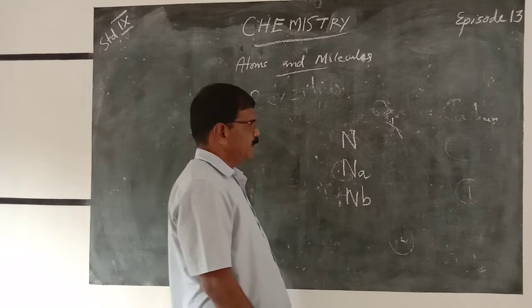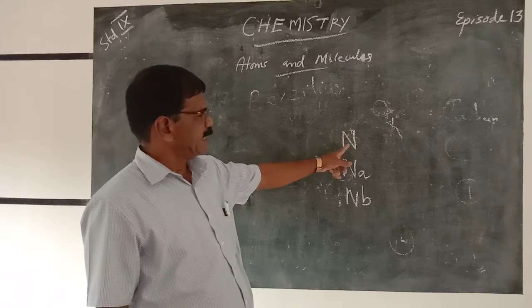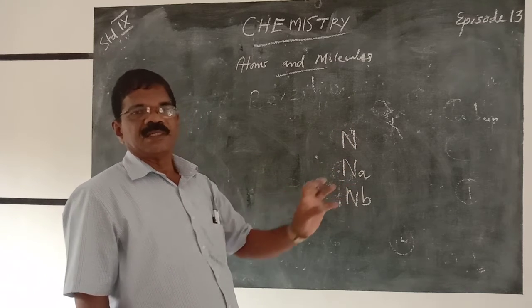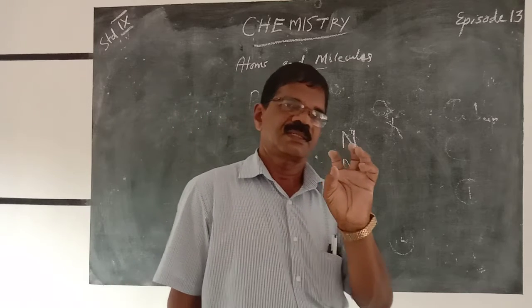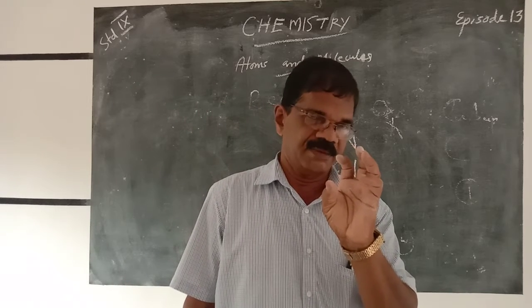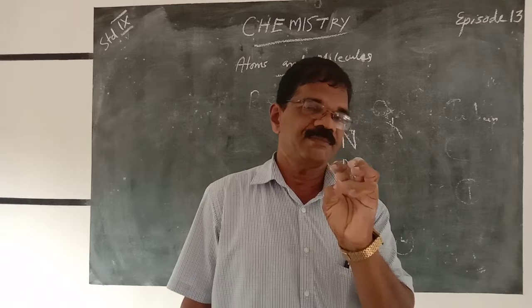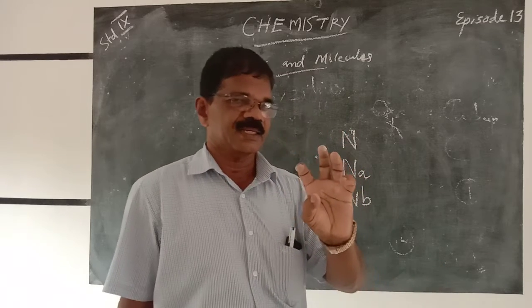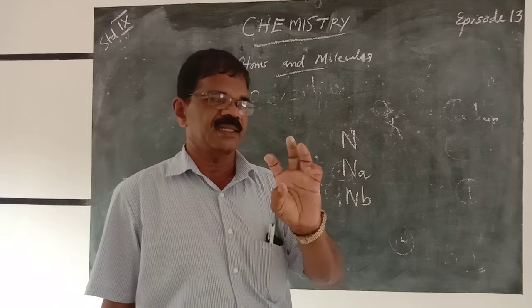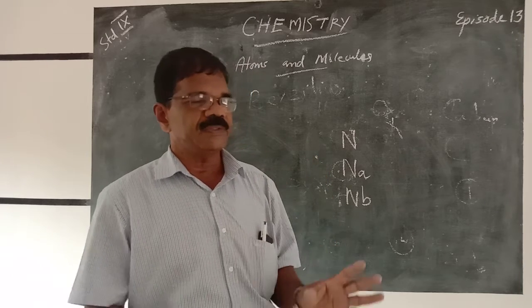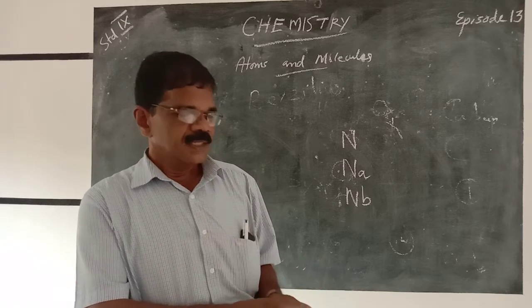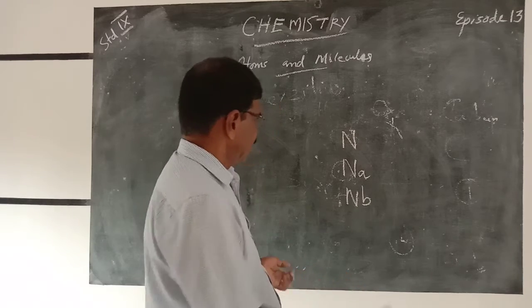Nb. So the three elements, nitrogen, sodium and niobium, start their names with the same letter N. So, in order to distinguish between nitrogen and sodium or nitrogen and niobium, we have to use the second letter also.